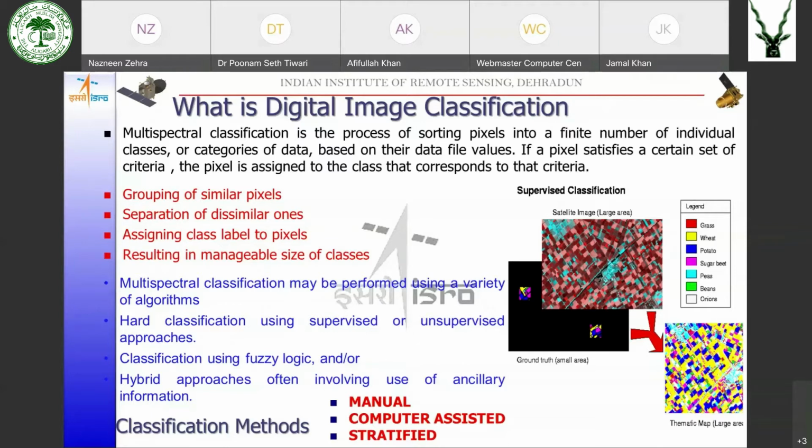In hard classification, the answer to the question whether the pixel belongs to a class or not is either yes or no. Whereas in fuzzy classification, we can assign membership to the classes. Membership means the probability that the pixel belongs to a particular class. Then we have other approaches, machine learning, higher level algorithms are also there. But today we will be discussing only supervised and unsupervised approaches using hard classification.